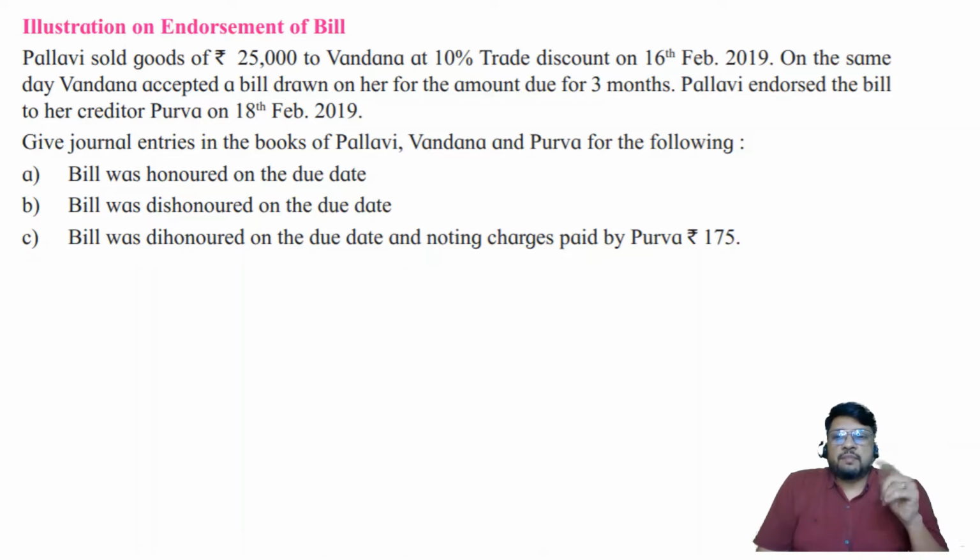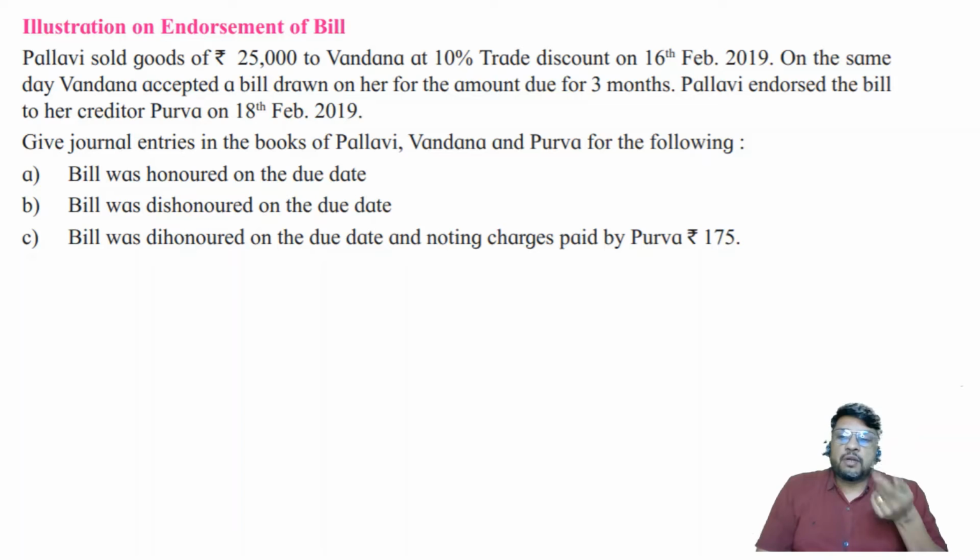Then on the same day Vandana accepted a bill drawn on her for the amount due, that is 22,500, for 3 months. Who drew the bill? It is the creditor who draws the bill. It is the seller who draws the bill. That means Pallavi is drawing the bill. Pallavi has drawn the bill and given it to Vandana for the purpose of acceptance. Vandana will put her signature. She will write the word accepted, put her signature, date of acceptance, and will give it back to Pallavi.